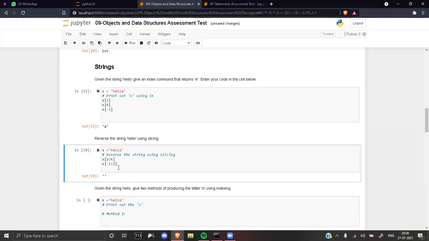Okay, do minus 2. Maybe just do minus 1. Let's see what you are getting. Remove the range and do minus 1. You are getting O. So now you want to go up to what? Start from minus 0 and go to minus 1, minus 2, minus 3, minus 4, minus 5. Go to minus 5. Do slicing up to minus 5.